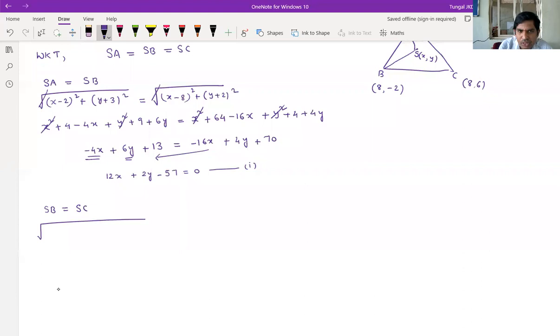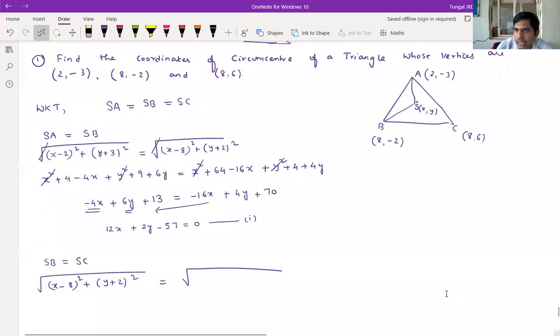SB is nothing but root of (x minus 8) whole square plus (y plus 2) whole square, is equals to root over SC. Here we have to apply the distance formula between S and C. What will we get? (x minus 8) whole square plus (y minus 6) whole square.